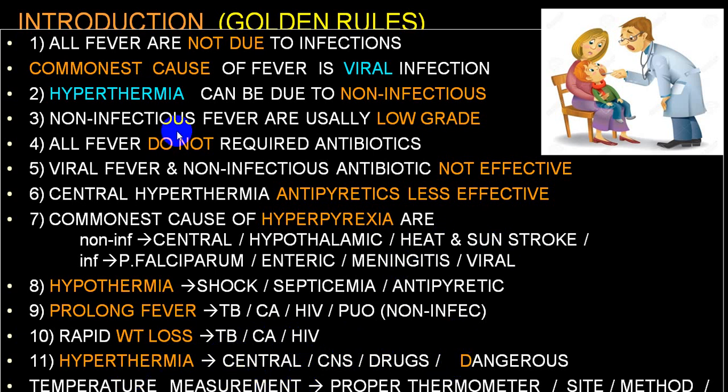And always remember in fever, the temperature measurement should be by a good instrument. So proper thermometer, use the proper site, proper technique, and always keep a record, that is, maintain the chart. If you maintain the chart properly, we call it TPR, then it will help you to find out the type of fever and also the progress of fever and the effect of your treatment.